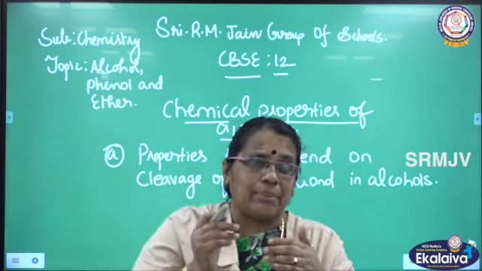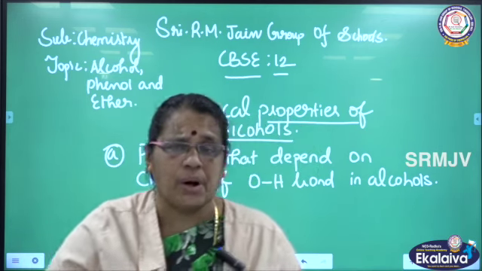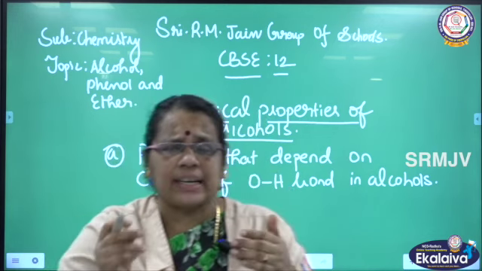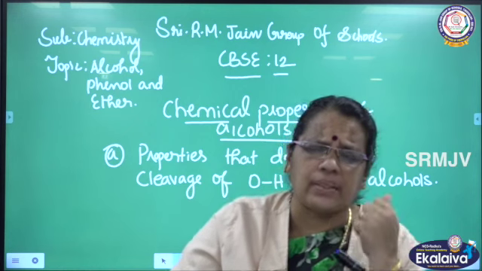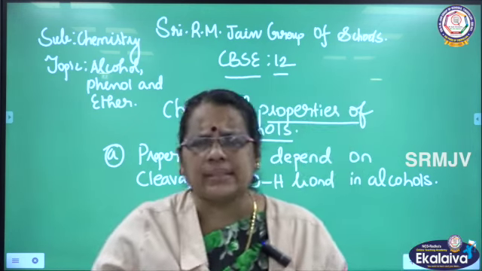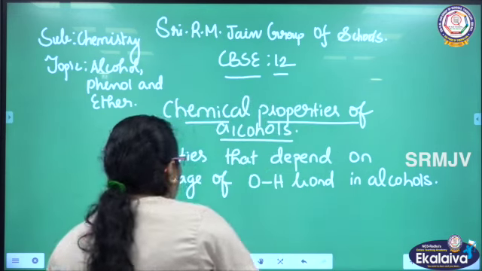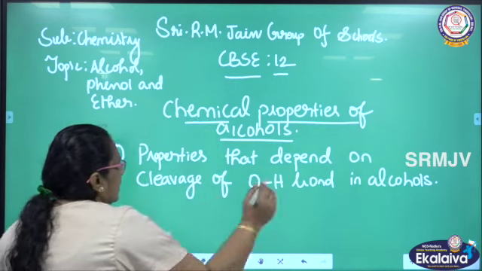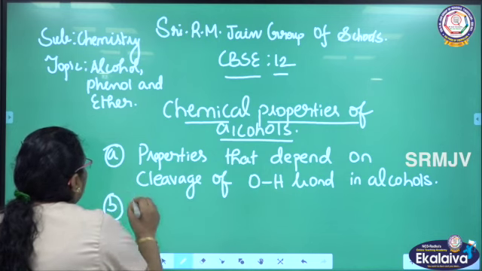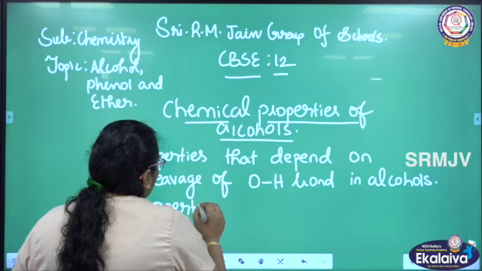There are certain chemical properties that depend on the cleavage of the OH bond, and there are other properties that depend on the cleavage of the CO bond. So there are two different types of chemical properties: properties that depend on the cleavage of OH bond in alcohol, and properties that depend on the cleavage of CO bond.